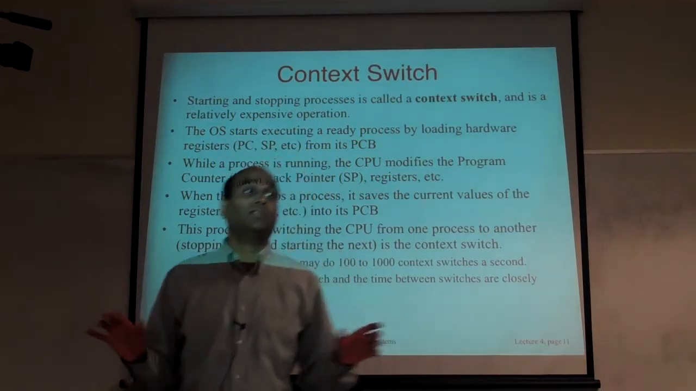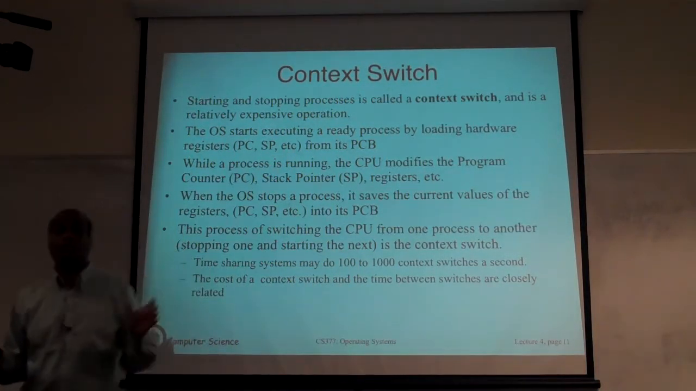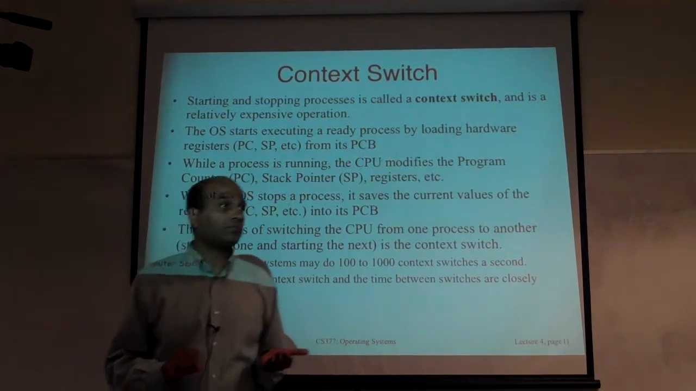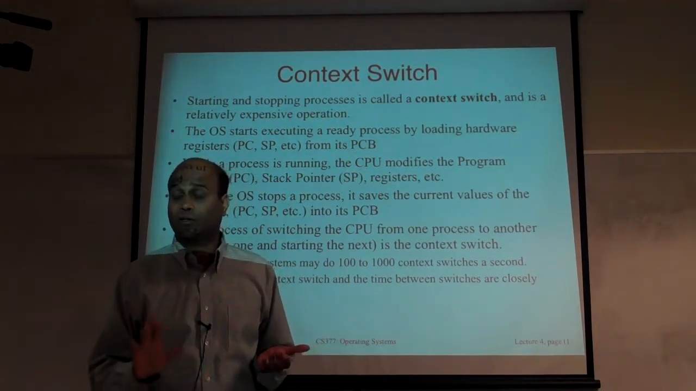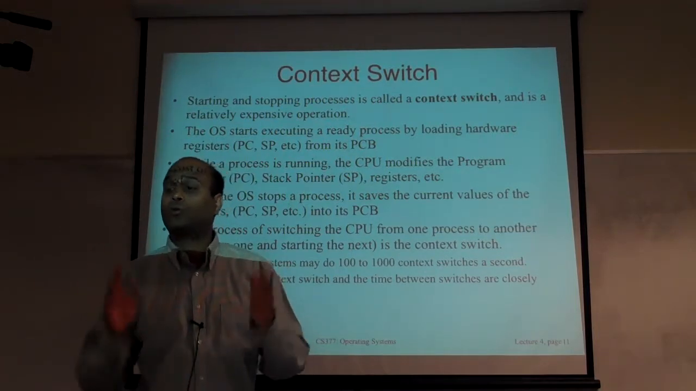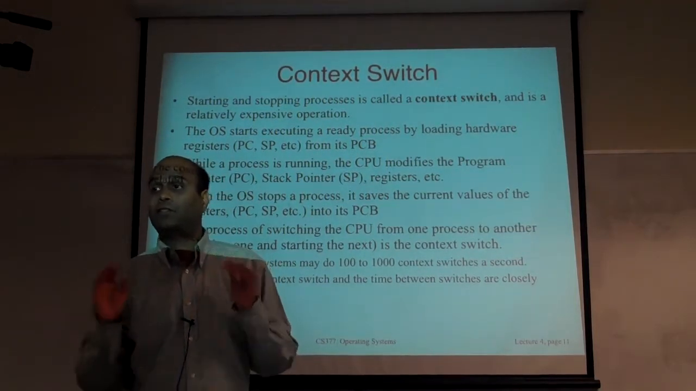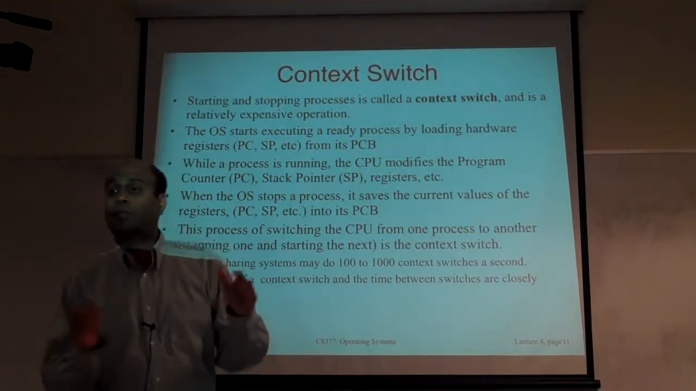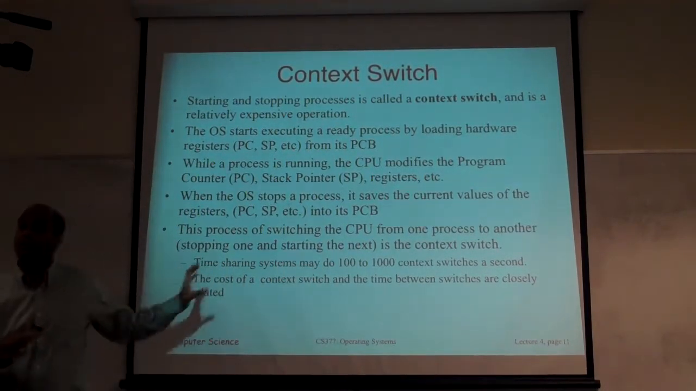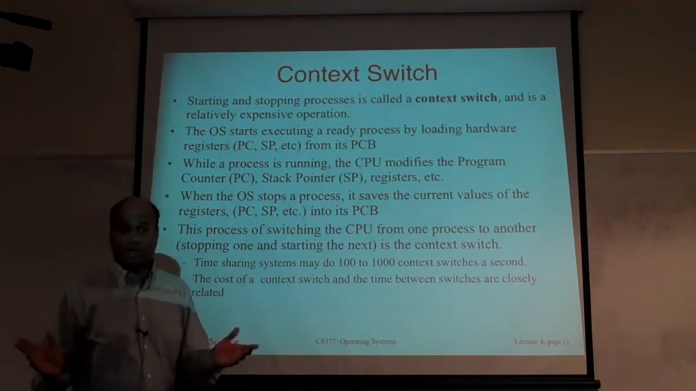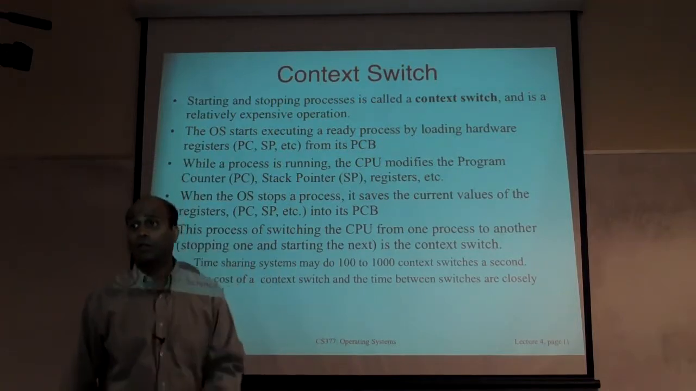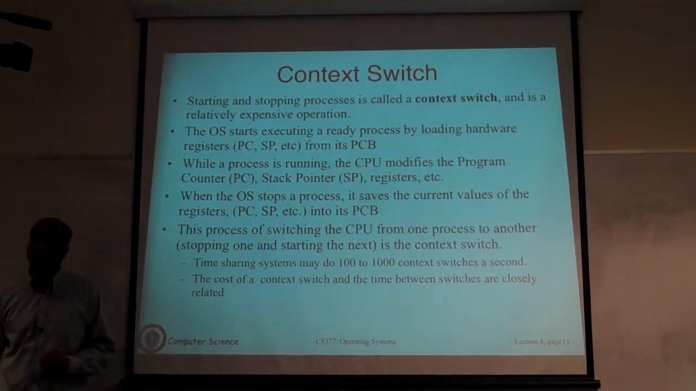So you want to choose the quantum duration such that the cost of the context switch is small or negligible. The better way to ask is, how do you choose a good quantum duration? The answer is you choose a quantum duration so that the length of that quantum is much larger than the length of the context switch. And the actual length of the context switch will depend on the OS, how much bookkeeping it does. It's not a fixed thing. It also depends on the speed of the CPU.